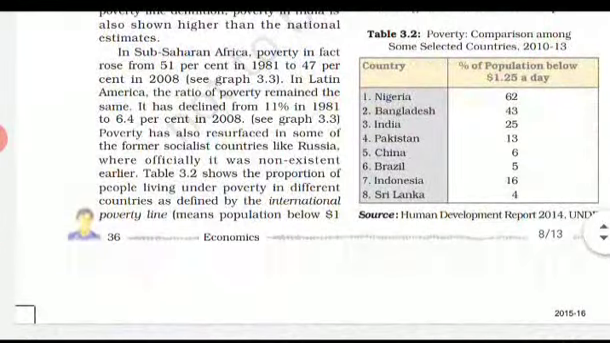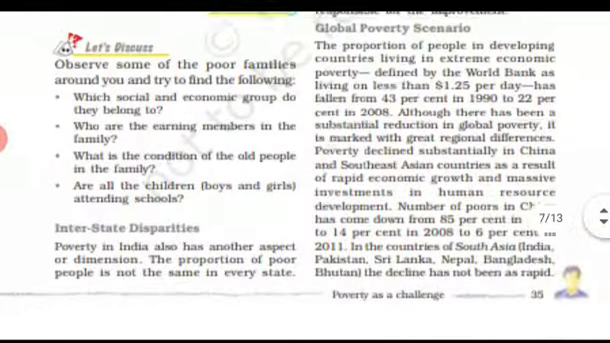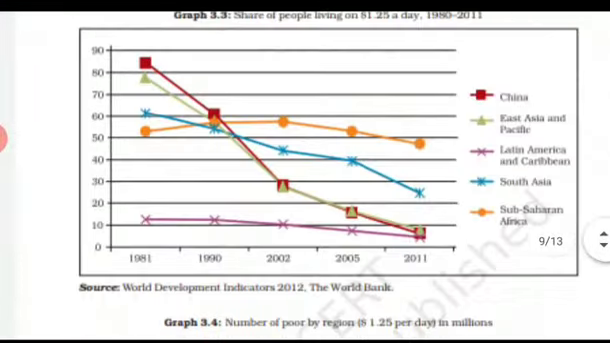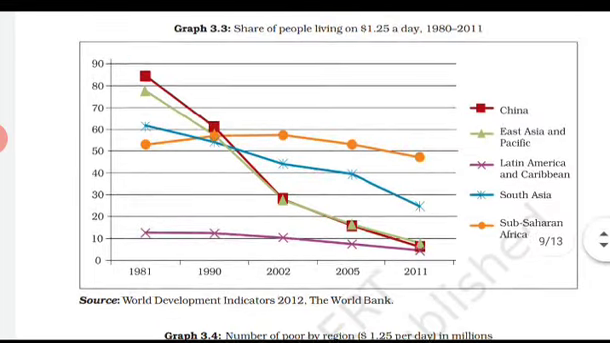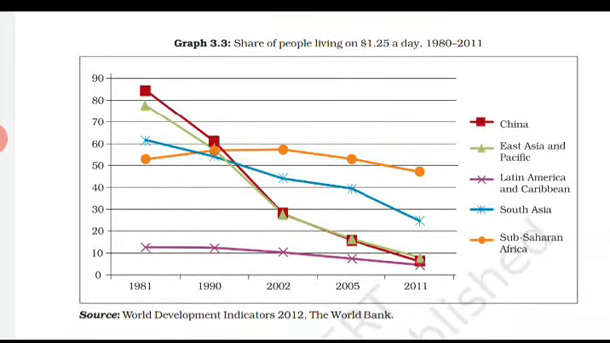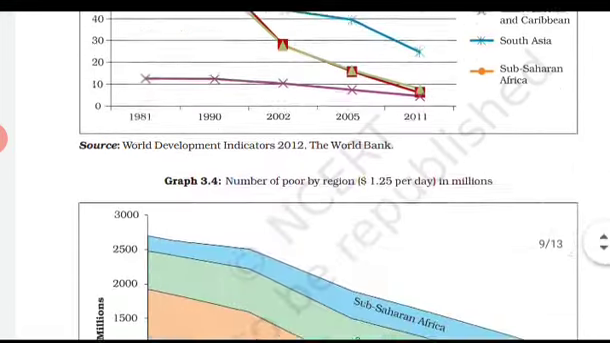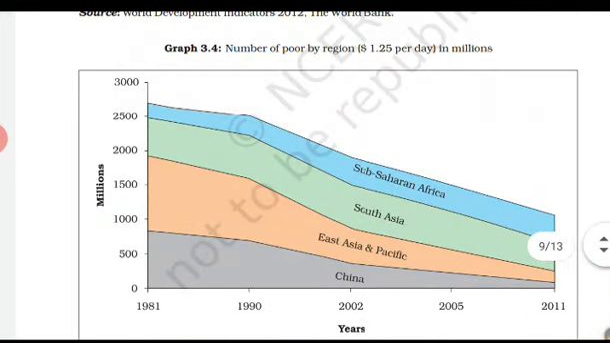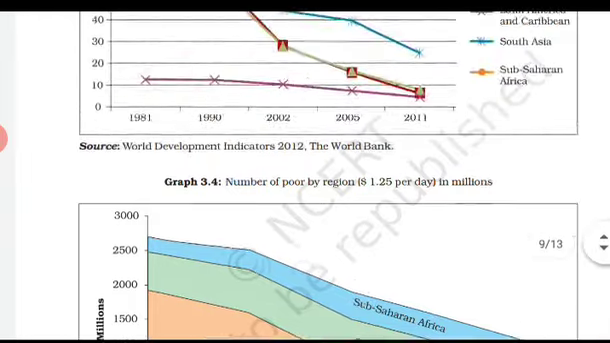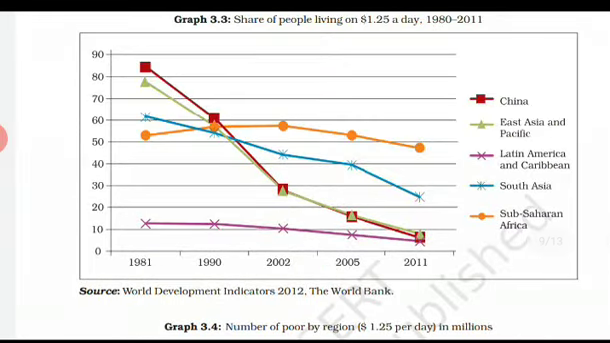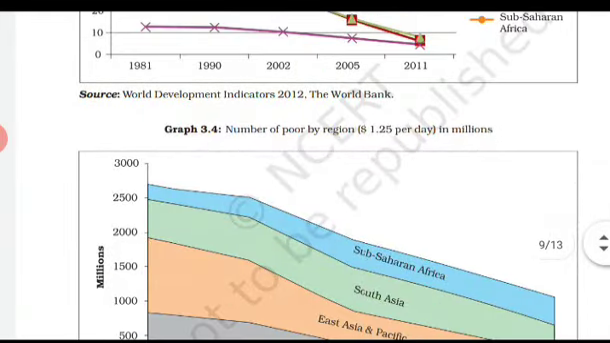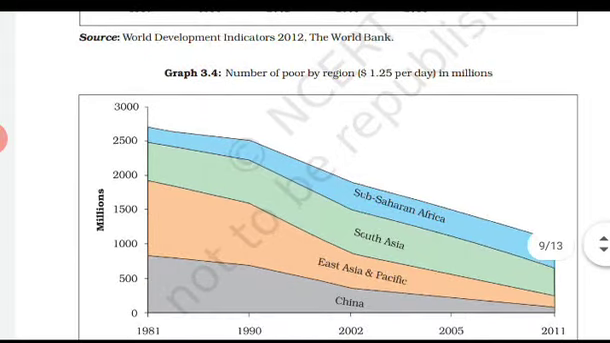Okay, so if you see this graph, from there you can understand graph 3.3, the share of people. Country wise you can see how poverty has declined. You can see this graph also, the number of poor. The upper one is the share of people living in poverty, and the other is the number of people by region. So you can refer to these graphs to know about the global poverty scenario.